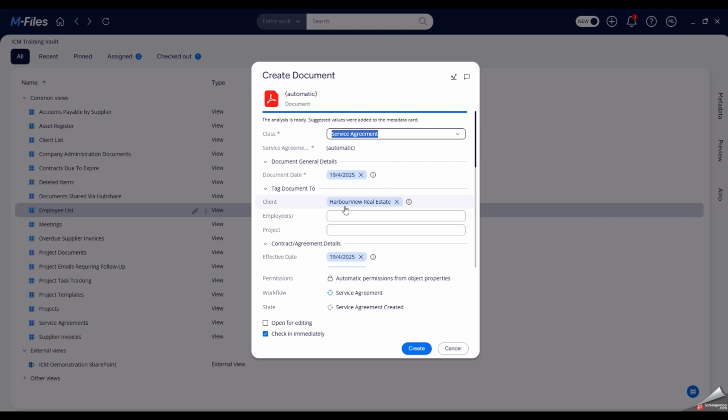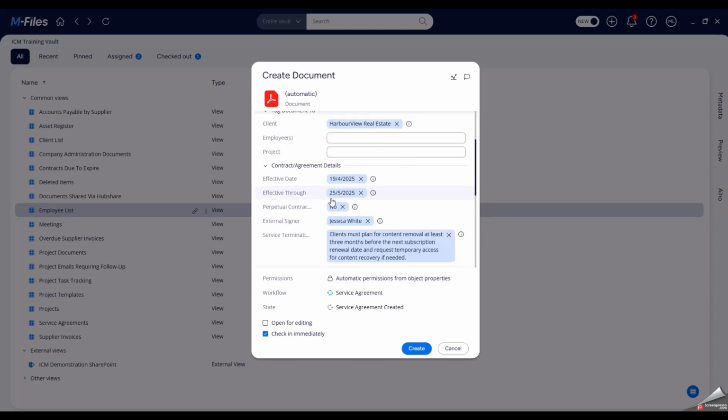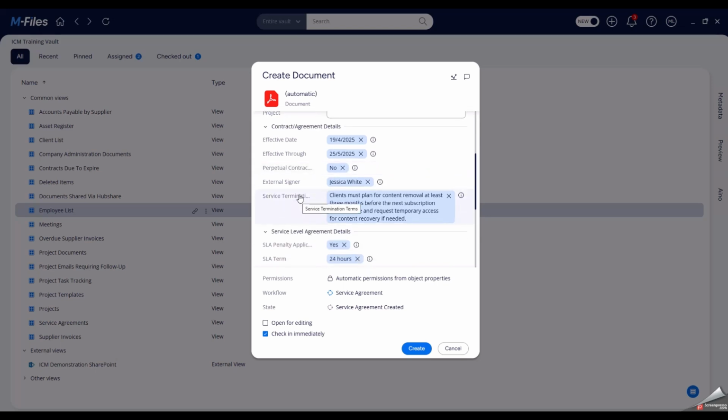Here we can see that Aino has correctly identified the name of the client, along with the contract's effective date and expiry date. Aino has also identified that the agreement is not a perpetual contract, as it contains an expiry date. It has also identified the external signatory, Jessica White, and she has been tagged to this document. We now click on Create to file the document into M-Files.